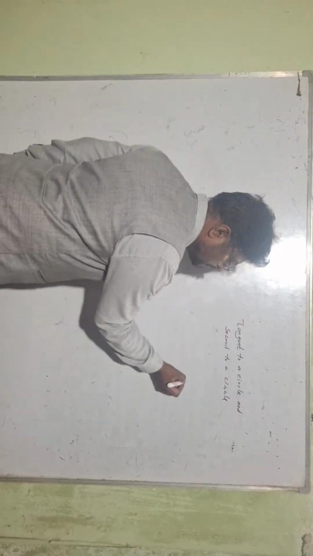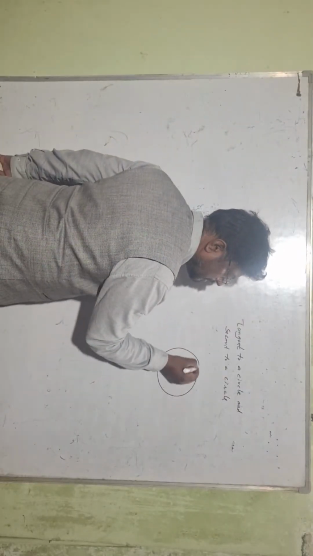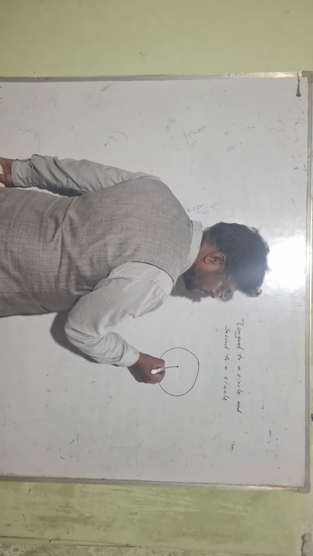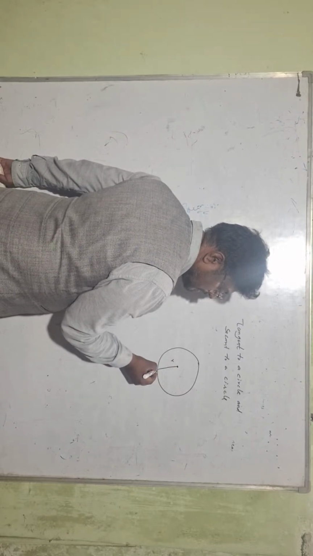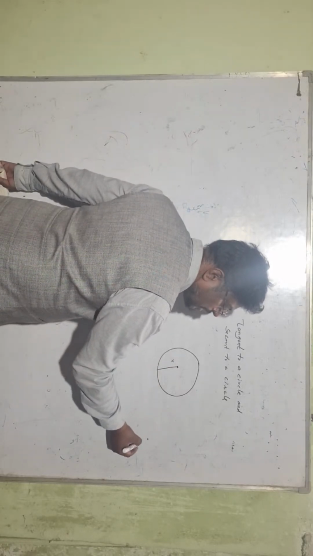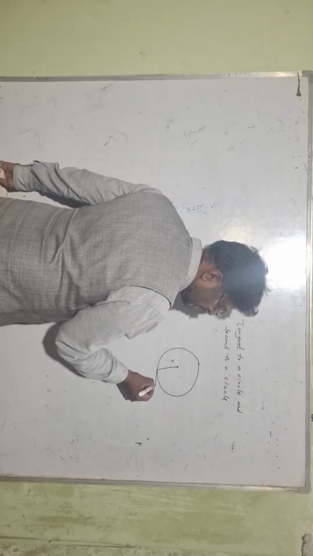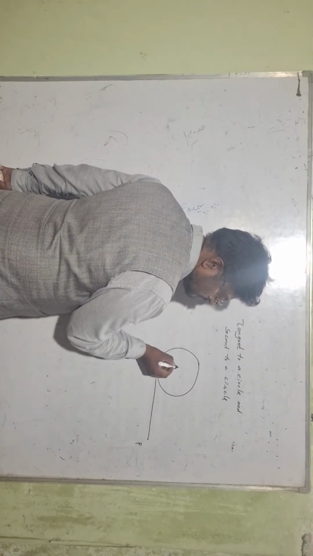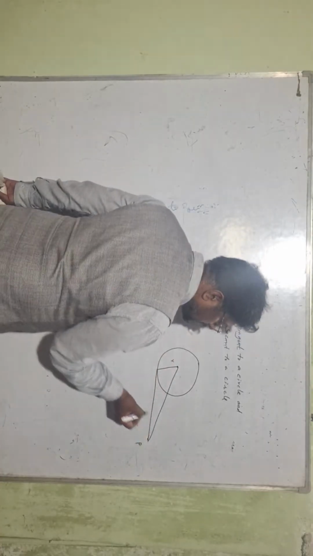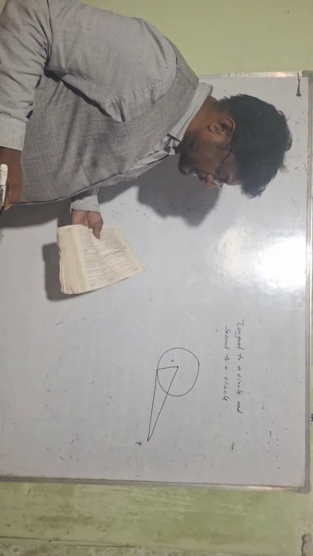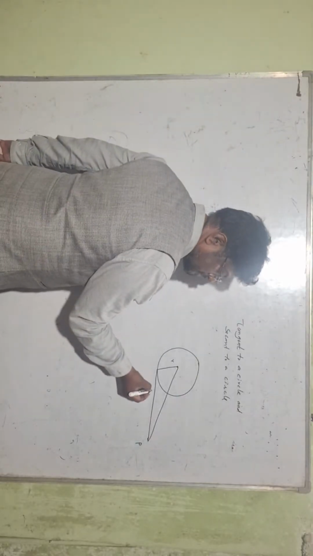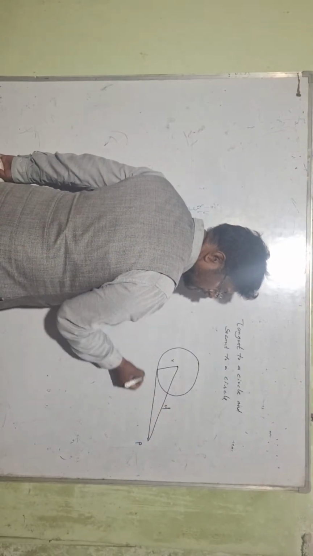Very important 2-mark question. They will ask you, this is a circle with a center, and this is the radius of the circle. Now here there is a point P from where a line is drawn. What do we use?